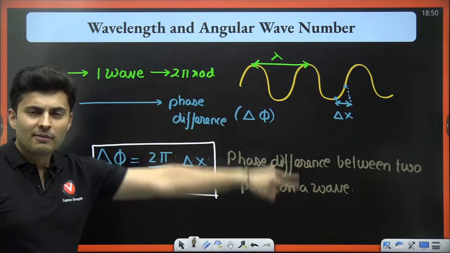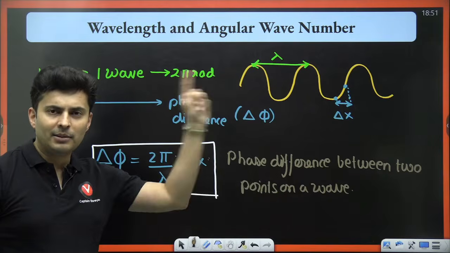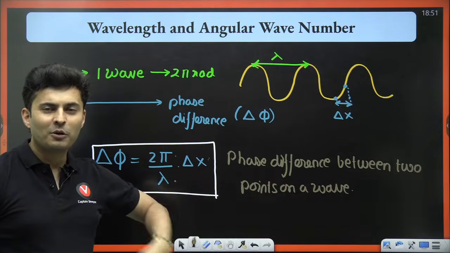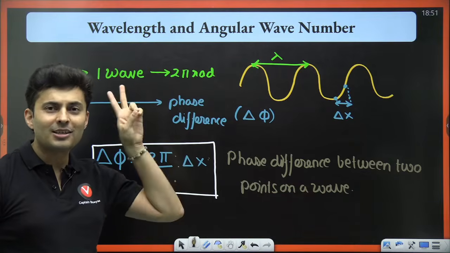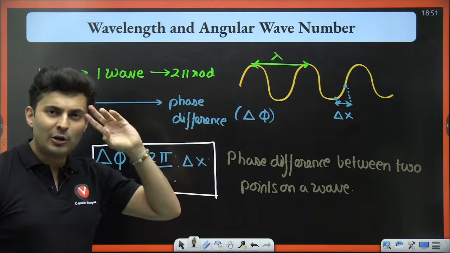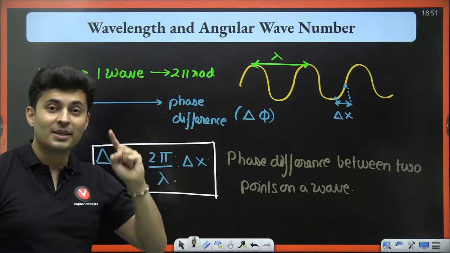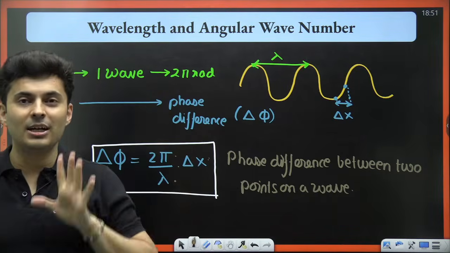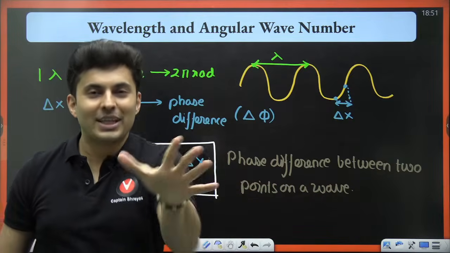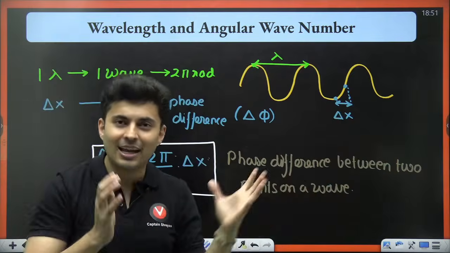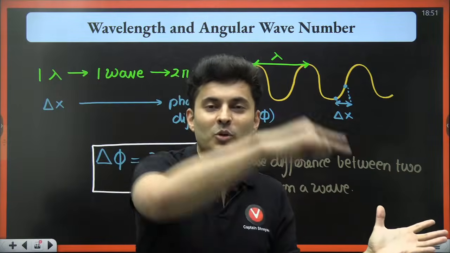So always remember, one circular motion, one wave, one oscillation, one wavelength, one time period is always 2 pi radians. And you always associate waves and oscillations with circles. Remember, that was the last lecture's end point, which we treat like a phasor. A phasor represents an oscillation in a circular motion diagram.